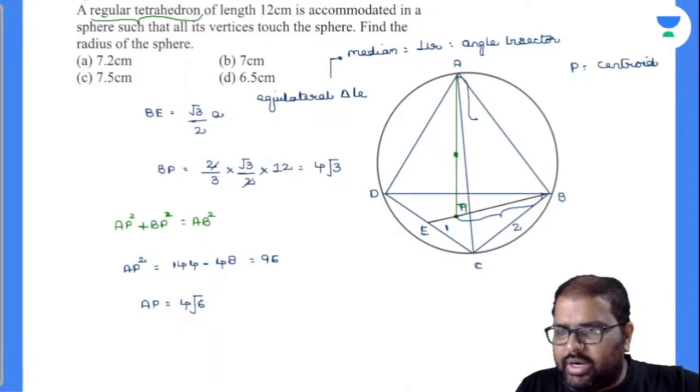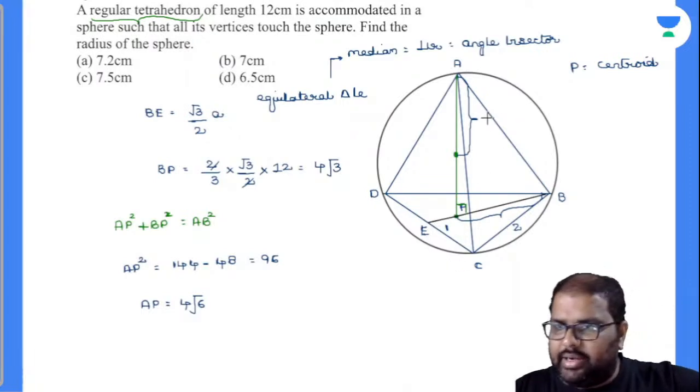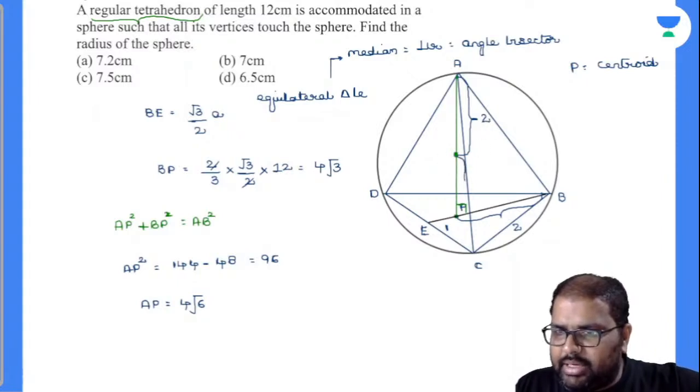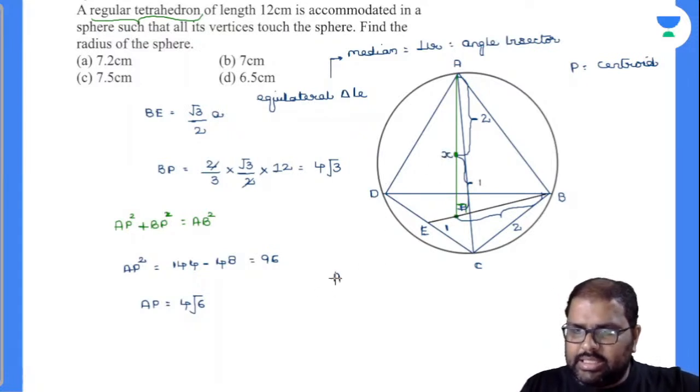This is called the radius of the sphere, and this total height will be divided into 2:1 because it is a regular tetrahedron. This will be divided into 2 parts and this will be 1 part. Now what will this one be? I'll take down this as AX. AX is nothing but the radius. AX is equal to 2 by 3 into 4 root 6. Am I right or wrong?